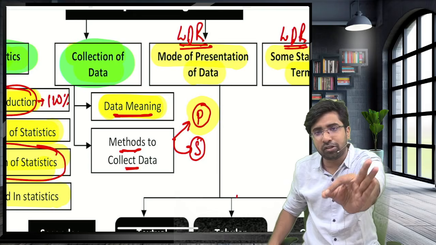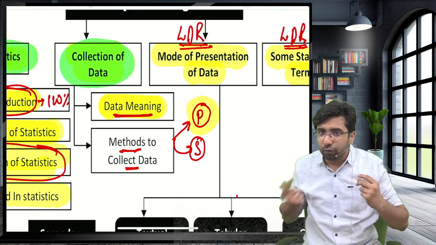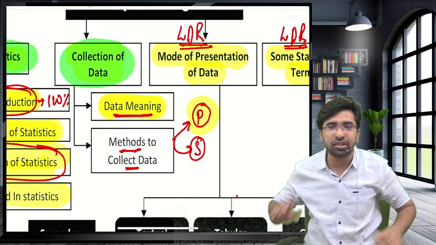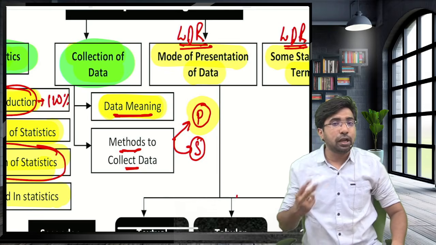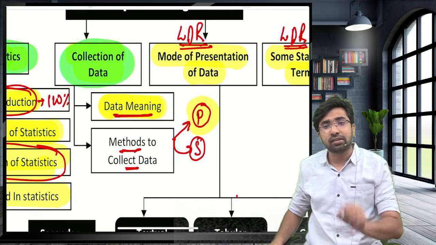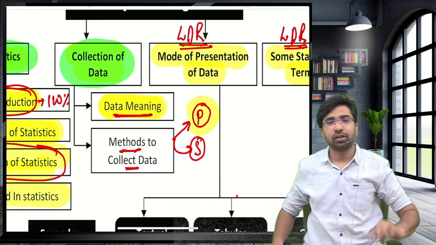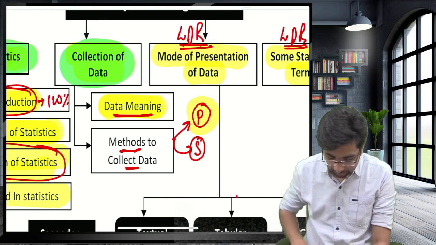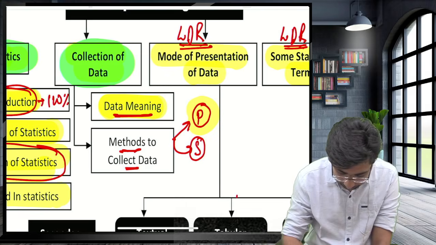And primary information means the first owner of the car. If you are the first owner of that information, guys, that is the primary information. And if you are the second owner of that information, guys, that is the secondary information. Guys, is this point clear? Is this point clear or not?